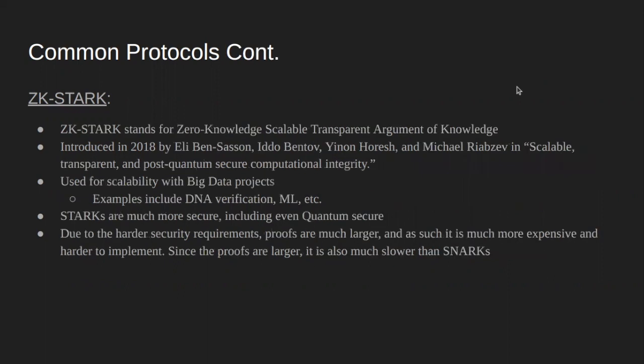but at least enough to show that you have enough money. Another example of a protocol is ZK-STARK, which was introduced in 2018 and stands for Zero Knowledge Scalable Transparent Argument of Knowledge. Compared to SNARK, it has scalability for bigger data and is more secure, even quantum secure, but it's much harder to prove and much more expensive to implement. Because of that, it's also slower than SNARKs in practice.